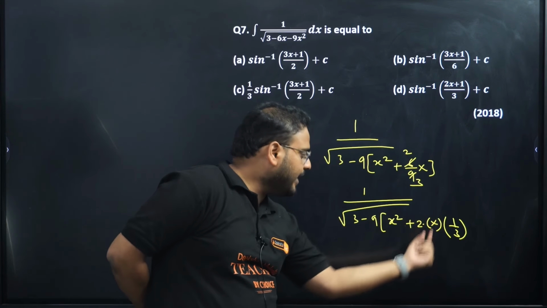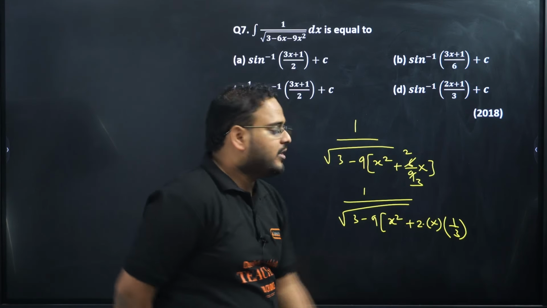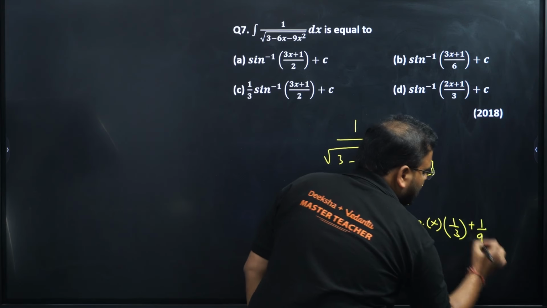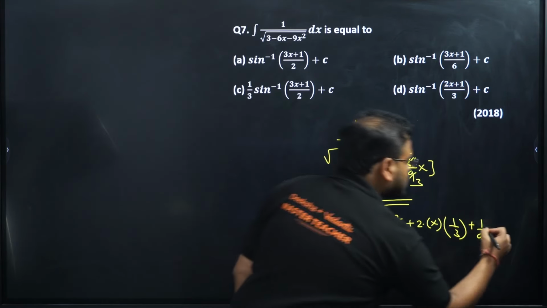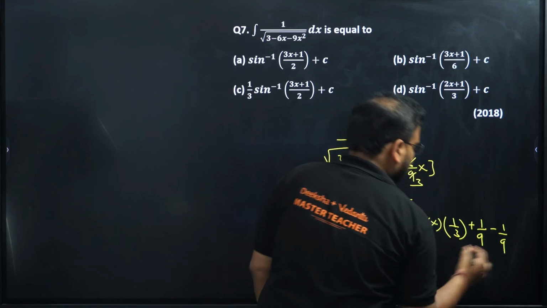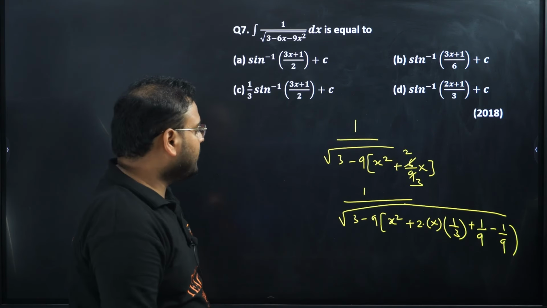So 2 into a into b. What are you going to multiply as b to get 2x by 3? 1 by 3. So if b is 1 by 3, I'll have b square as plus 1 by 9. If I've added something, I have to remove that as well. So minus 1 by 9. Okay. So far so good.